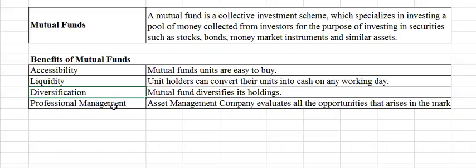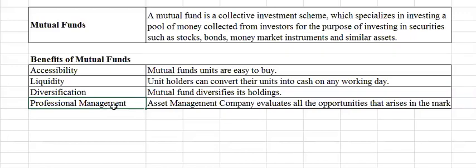And last is professional management. Why should anyone invest in a mutual fund? Normally, not all investors are very familiar with the markets. Like if an investor wants to invest in the stock market, maybe he is not familiar with the whole market, the dynamics of the markets, the companies, the opportunities. But if you invest in a mutual fund, the mutual fund company has experts, managers who continuously watch the market and get the maximum benefit of the different opportunities in the market.